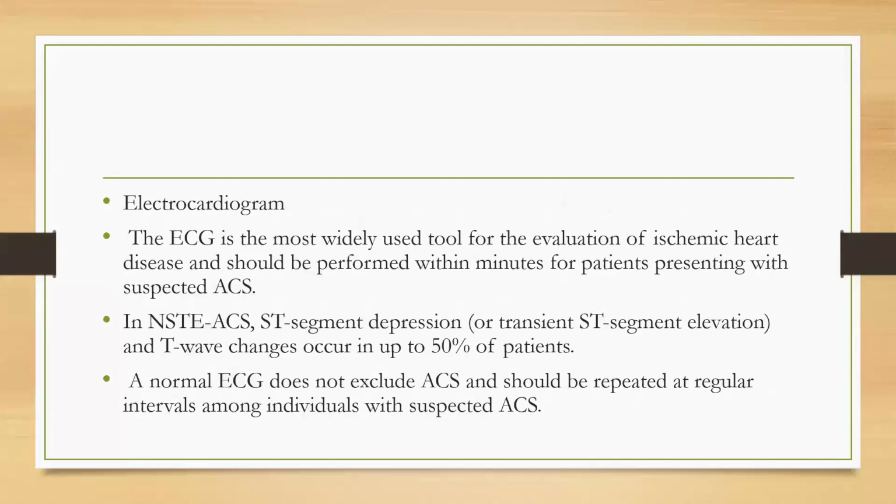Now regarding ECG. ECG is the most widely used tool for evaluation of ischemic heart disease and should be performed within minutes for patients presenting with suspected ACS. In NSTEMI ACS, ST segment depression and T wave changes occur in up to 50% of patients. A normal ECG does not exclude ACS and should be repeated at regular intervals among individuals with suspected ACS.